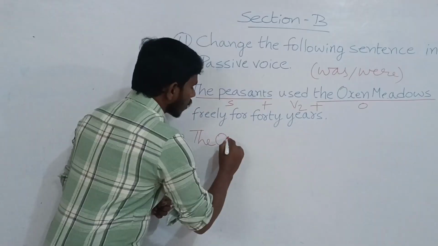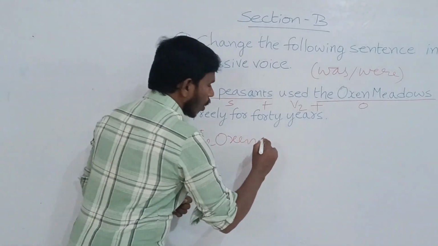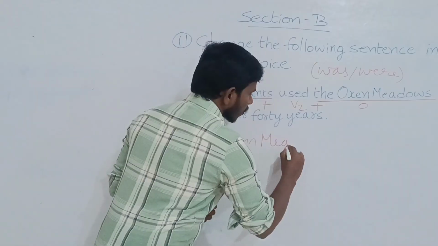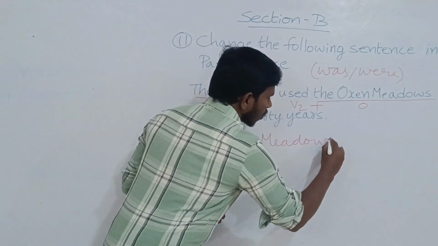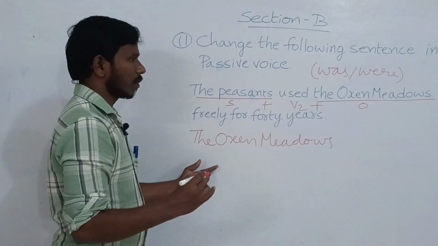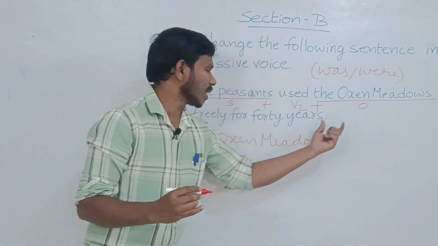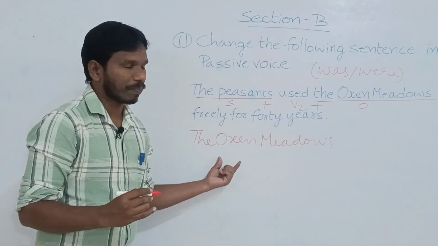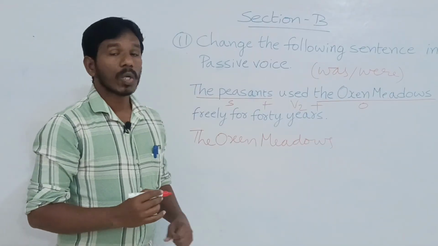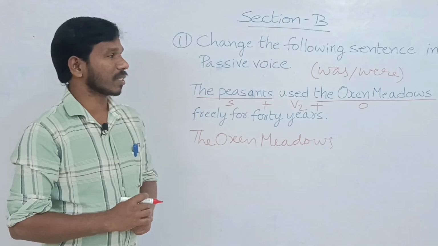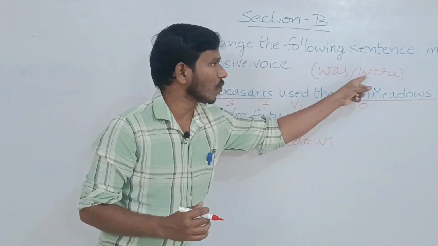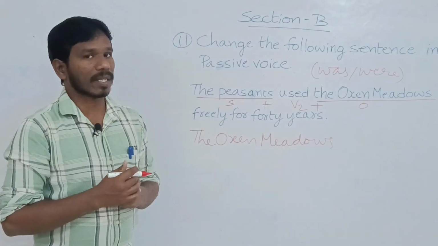The oxen meadows. We wrote the object as the subject here. Then we have to use a suitable auxiliary verb.